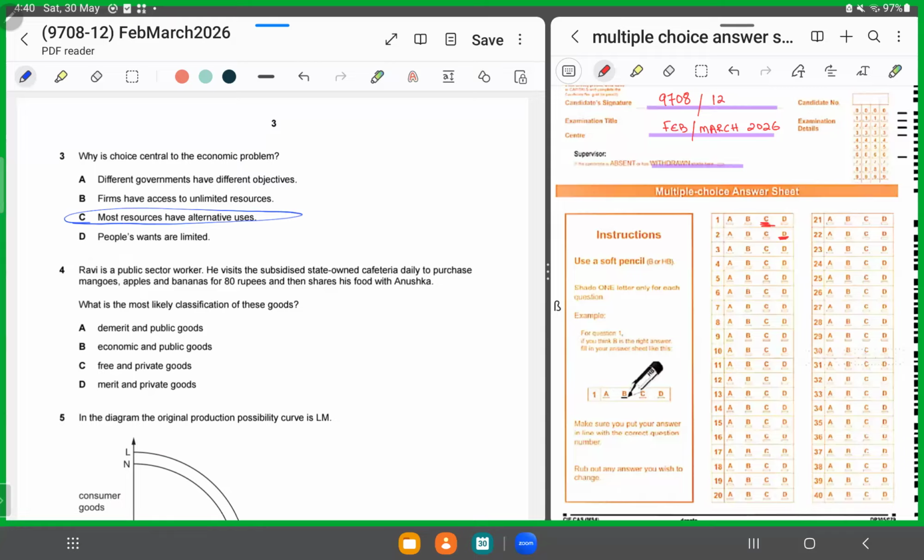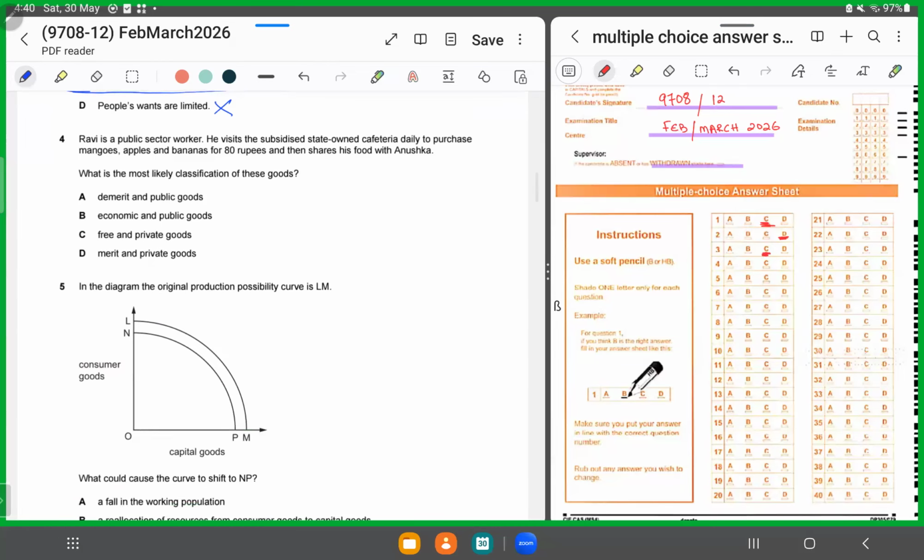It cannot be A because it says different governments have different objectives. Firms have access to unlimited resources. No, resources are limited. People's wants are unlimited. So this is incorrect. This is incorrect. This is incorrect. So 3 has to be C.